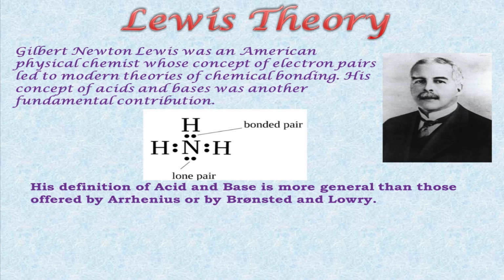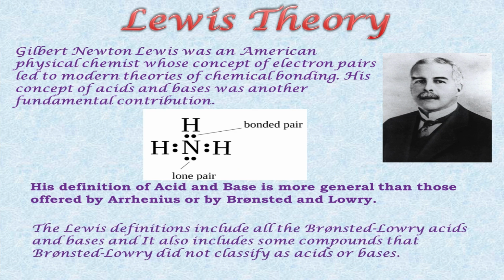His definition of acids and base is more general than those offered by Arrhenius or by Bronsted-Lowry. The Lewis definitions include all the Bronsted-Lowry acids and bases. It also includes some compounds that Bronsted-Lowry did not classify as acids or bases.